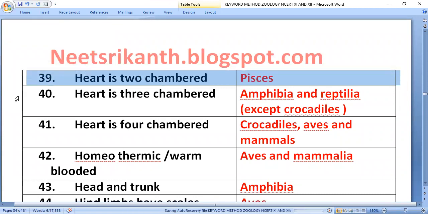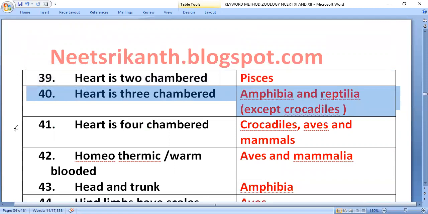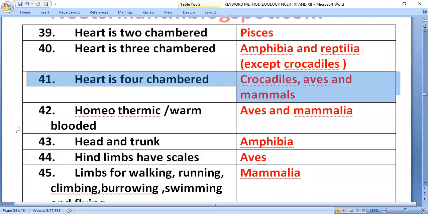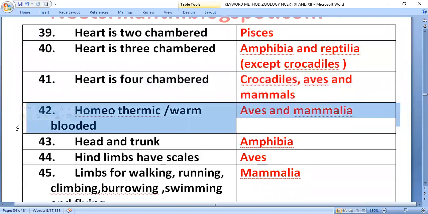Heart is 3 chambered: amphibia, reptilia except crocodile. Heart is 4 chambered: crocodile, aves and mammalia. Homeothermic are warm-blooded, whose body temperature does not change according to the atmospheric temperature, whose body temperature is constant. Aves and mammalia are homeothermic.